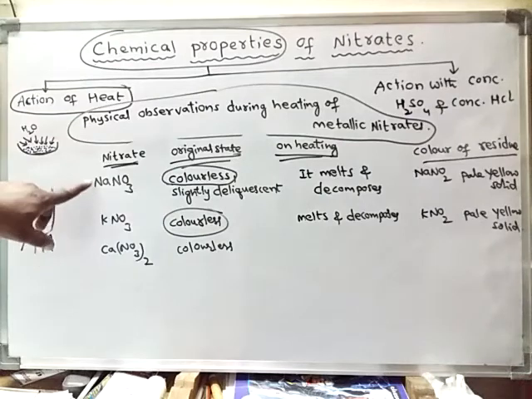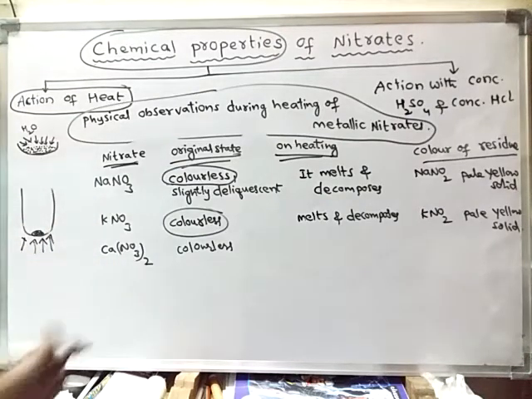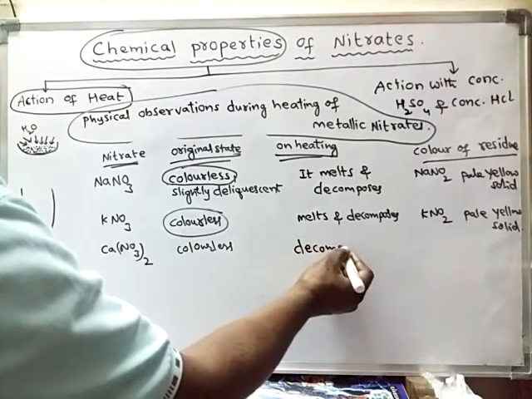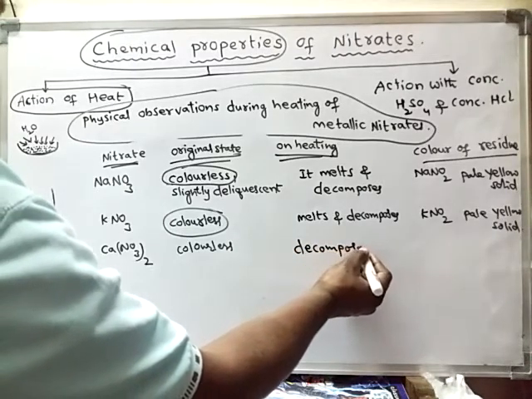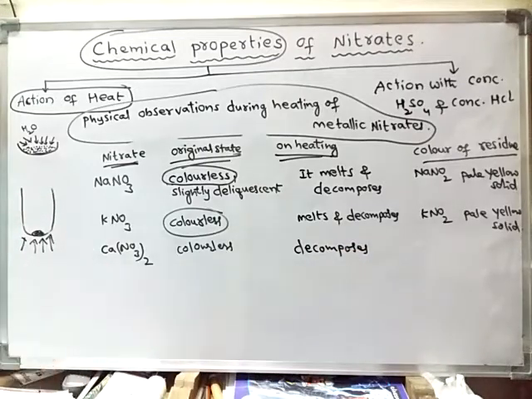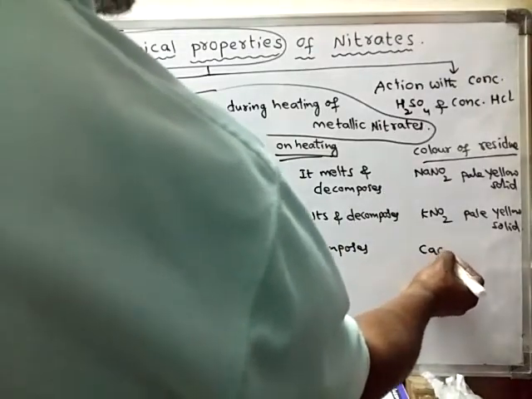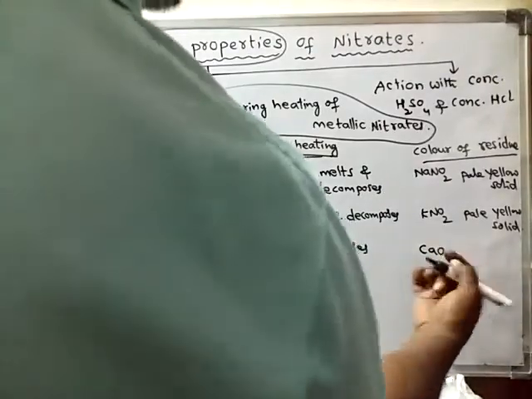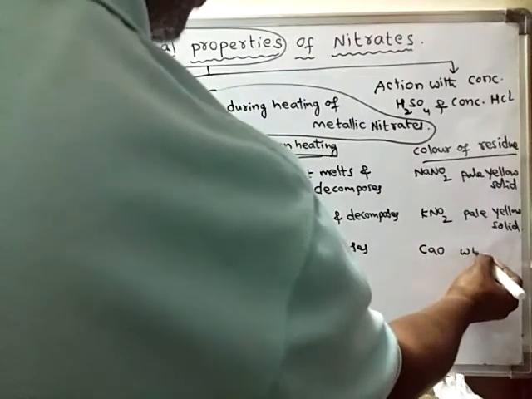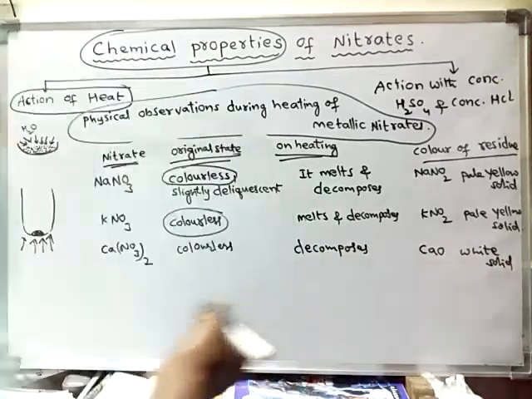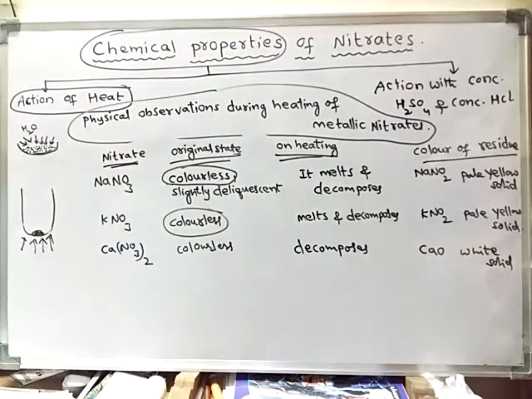Only sodium and potassium nitrates melt, but calcium nitrate directly decomposes. And finally, the solid substance formed is calcium oxide, which is colorless, or white in color. Calcium oxide is a white solid.